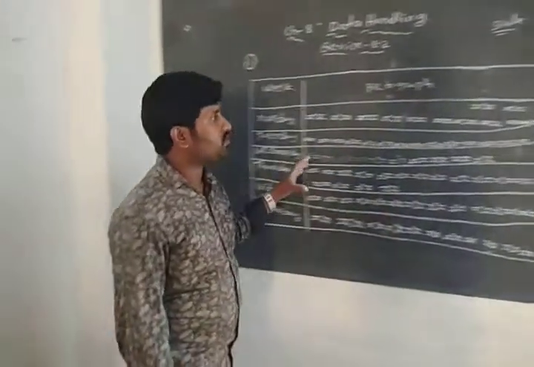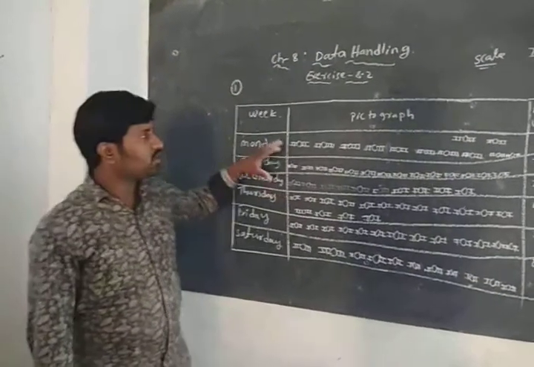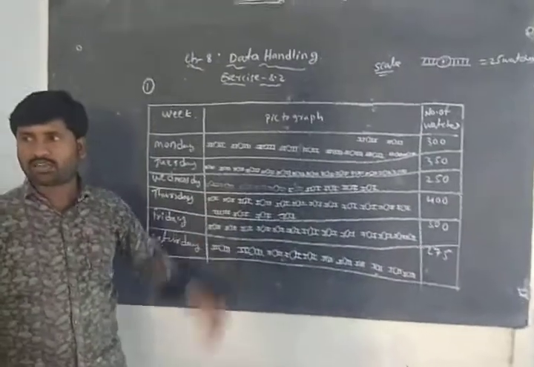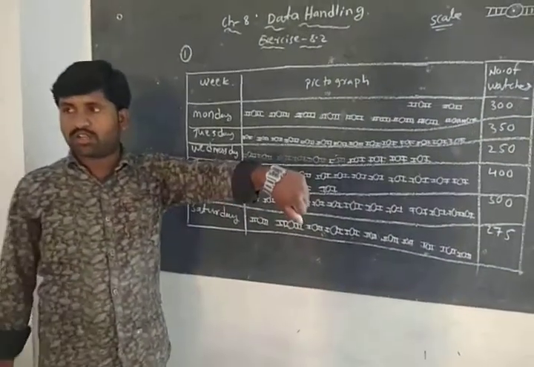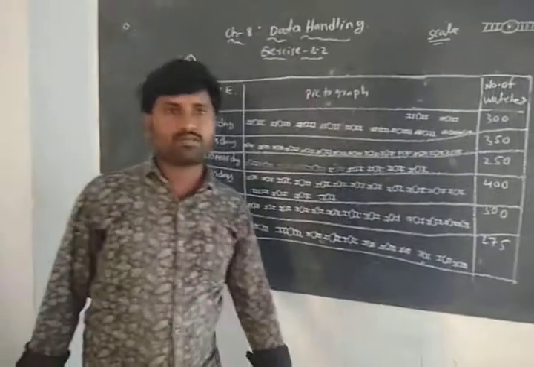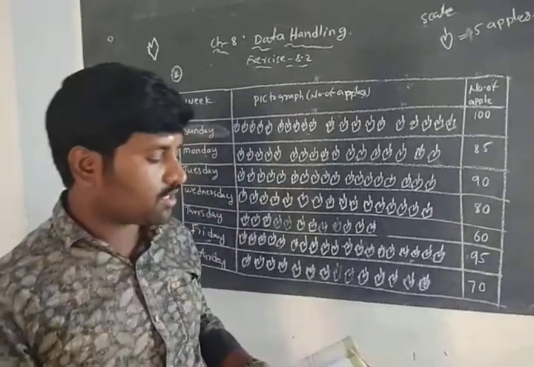So like this, in a pictorial way, we draw a pictograph for the particular wristwatch. Is it clear? Particular wristwatch. Okay, so this is the required answer for the question. Okay, students, now the next question is given here.